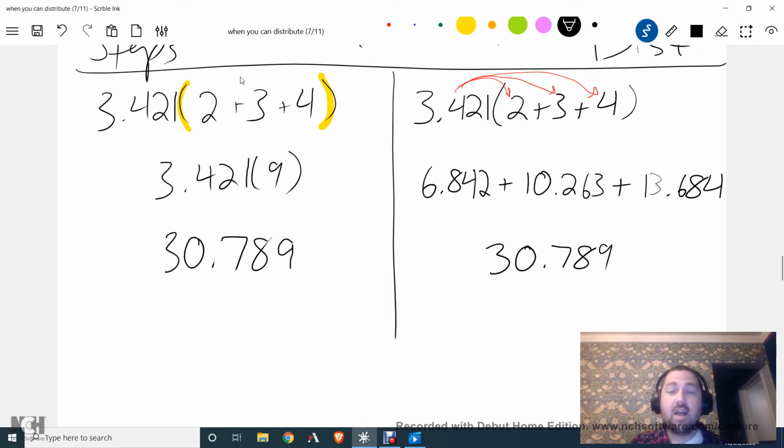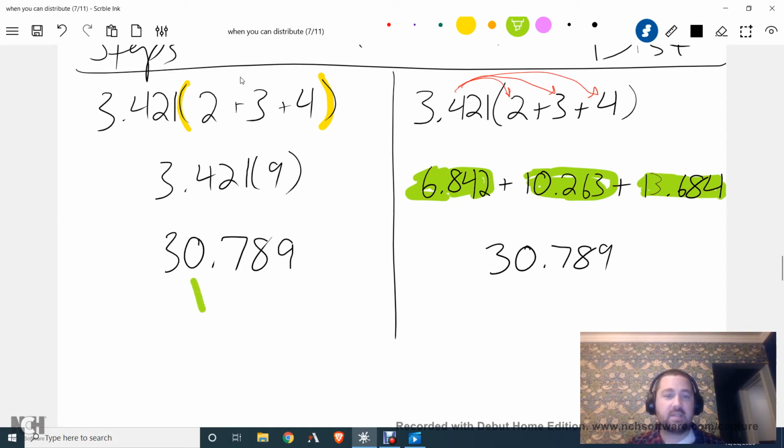But this way, look at all of the decimals we had to work with over and over again, right? Each one of these times that we distributed here, we had to multiply a whole number by a gross decimal, and then we had to add up all the decimals over and over again. This is what we mean by introducing extra decimals. In this way, we worked with a decimal one time. In this way, we worked with a decimal 5 or 6 times, okay? So this, I would argue, is a clear case for the steps of operations being a better way to approach this.